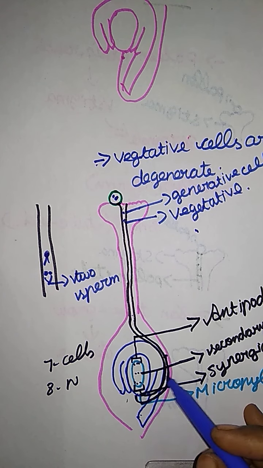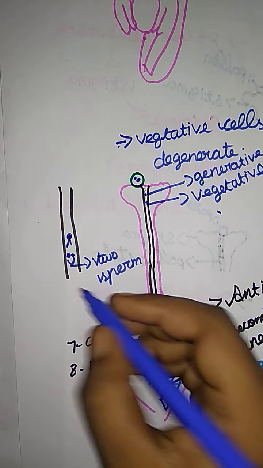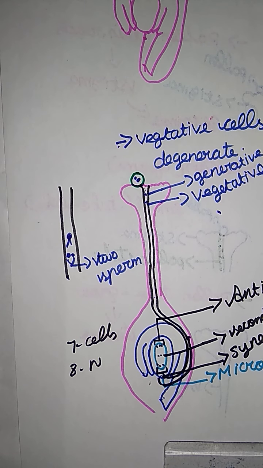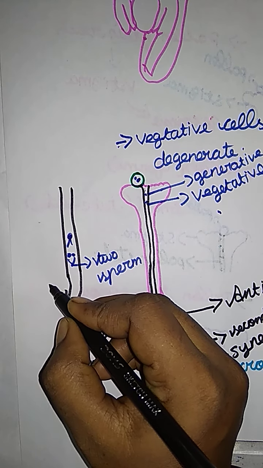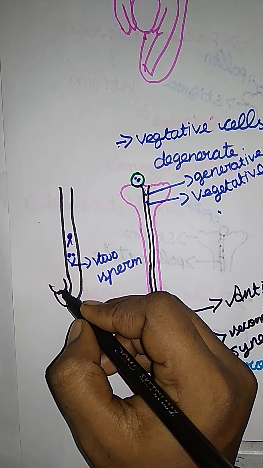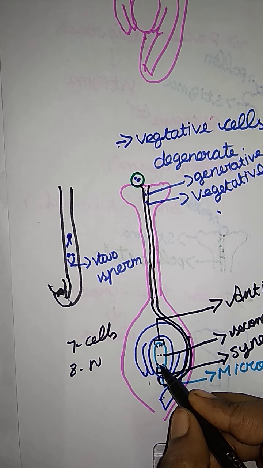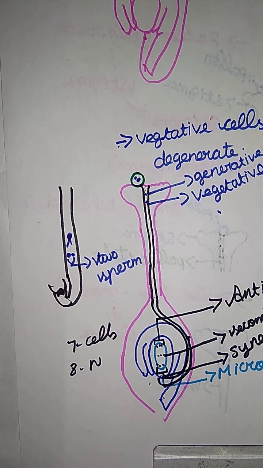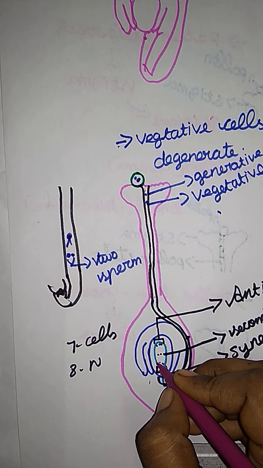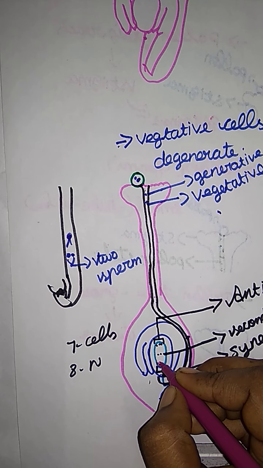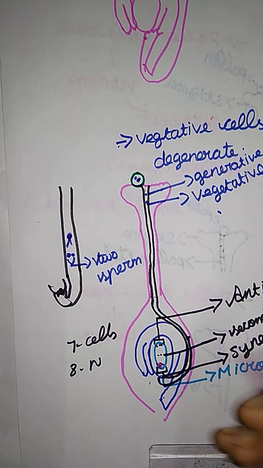And next, the tip of the pollen tube is attached to the micropyle. Where is the tip attached? They go near the micropyle, that is the opening portion, and attach. When they attach, the tube bursts, and the generative cells enter into the embryo sac. Inside the embryo sac, they get fertilization. One sperm fuses with the egg.